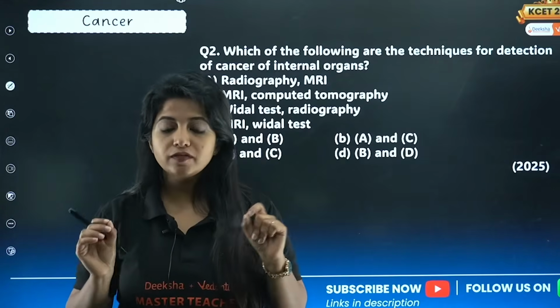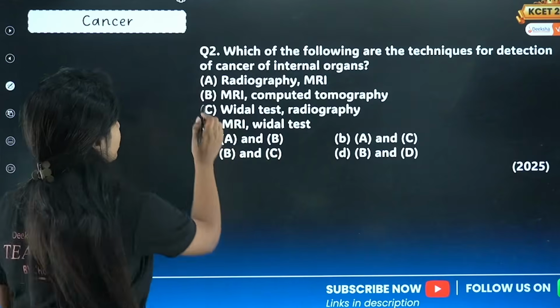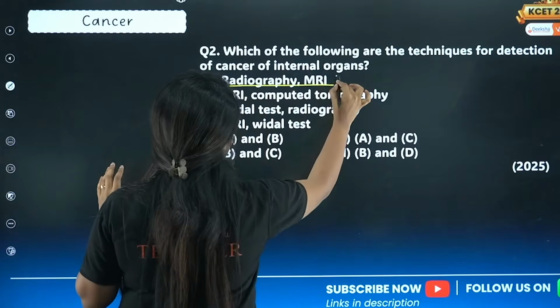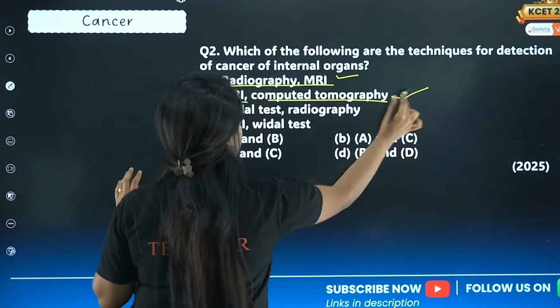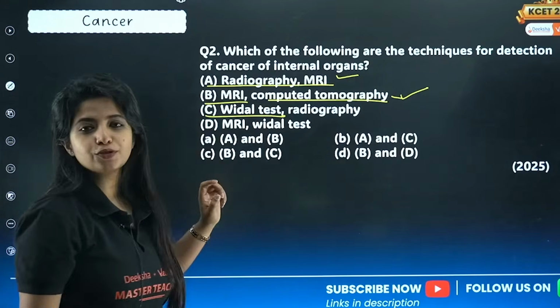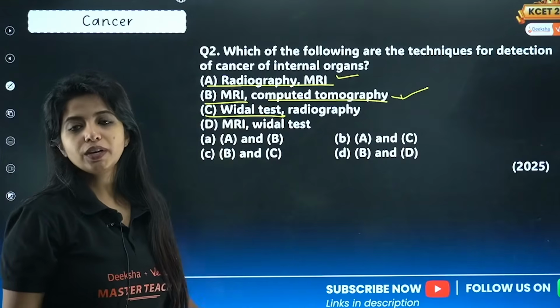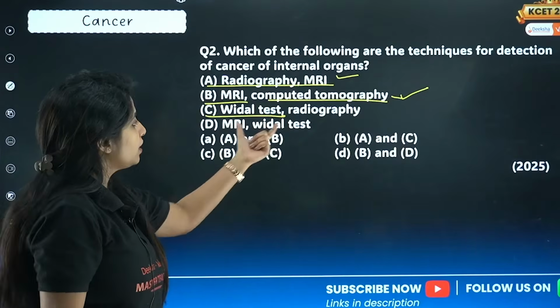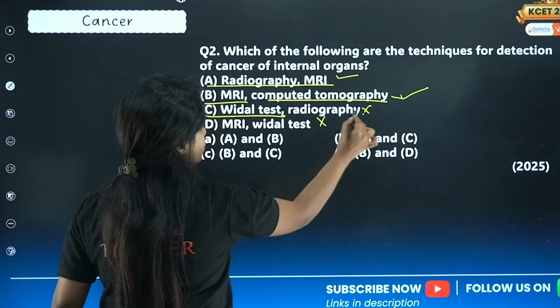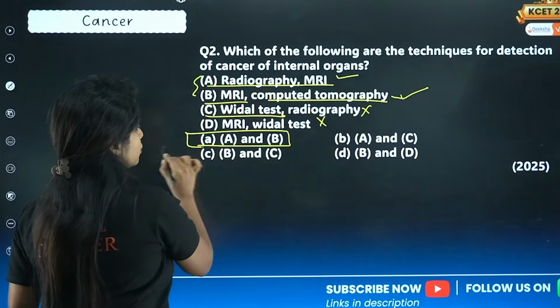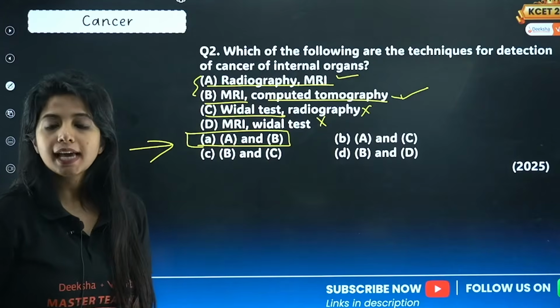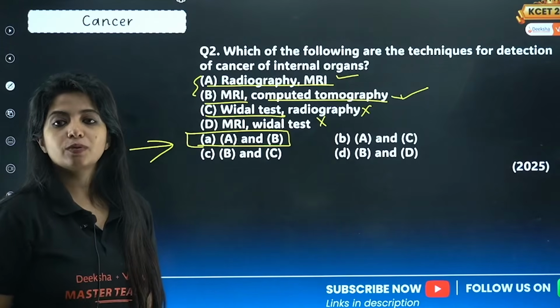So if you have any of these options, you should make it correct. Radiography and MRI, this option would be correct. MRI and computer tomography, that is CT scan, this is also correct. Vidal test is used to test typhoid. Why do you need to put that over here? That is wrong, so this option is wrong. These 2 options are correct. A and B would be the only correct options. Your answer for this question is A.